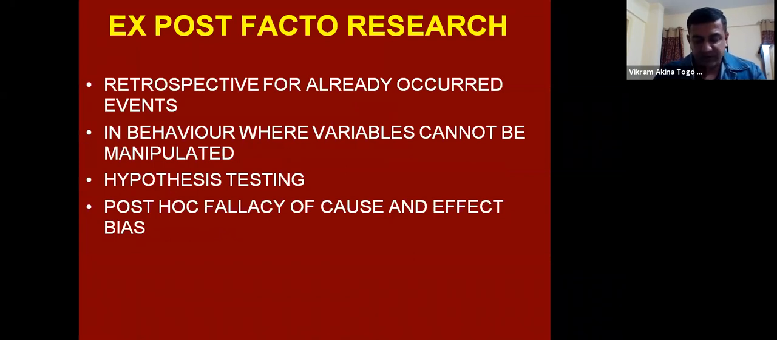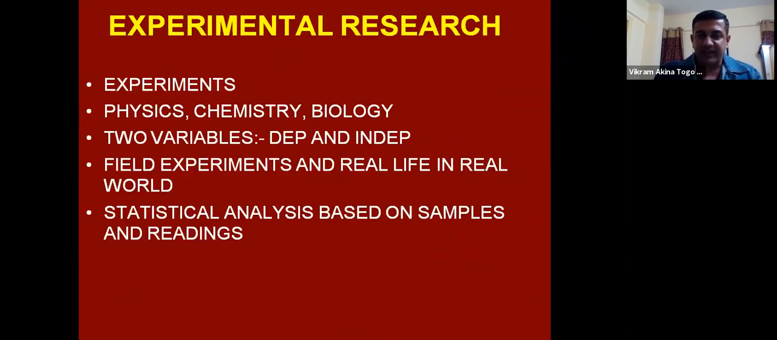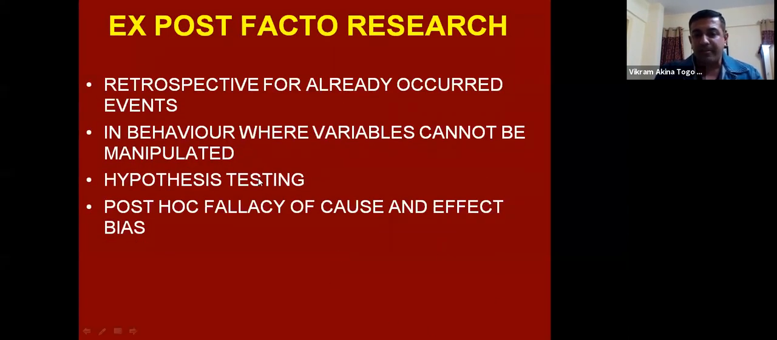This type of research, by English meaning, if we understand, is retrospective research for an event which has already occurred. It is focusing on behaviors where variables cannot be manipulated. Something has already happened. It involves hypothesis testing. So the difference between ex post facto and survey research is the aspect of hypothesis testing. When we are doing ex post facto research, we already know the output. We are assuming whether that output was true or false. That is where we are developing the hypothesis.